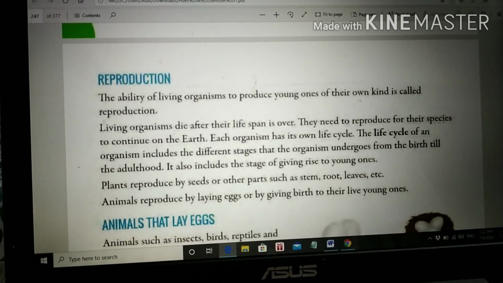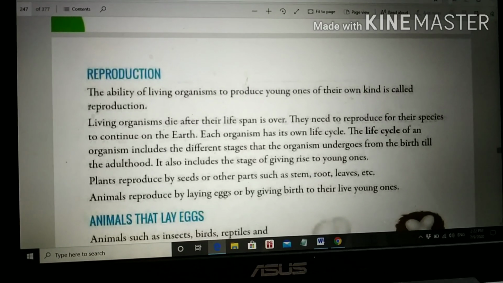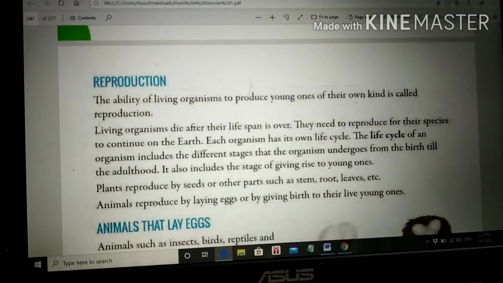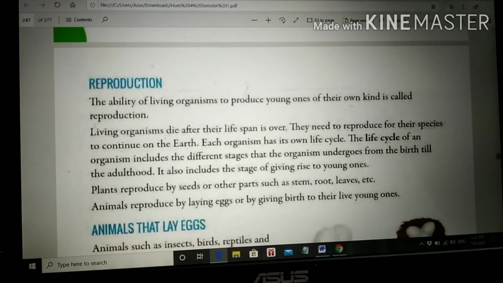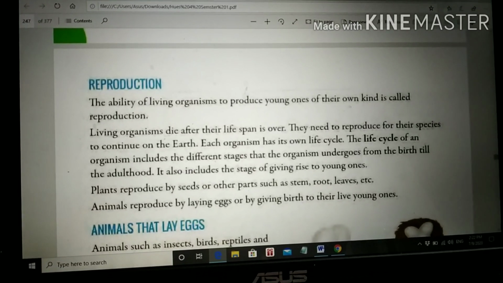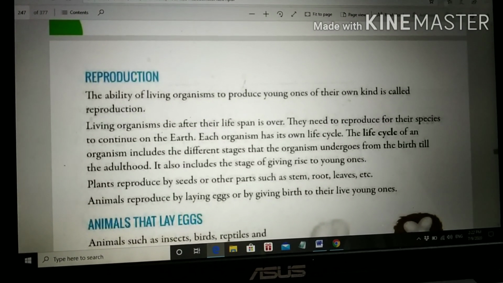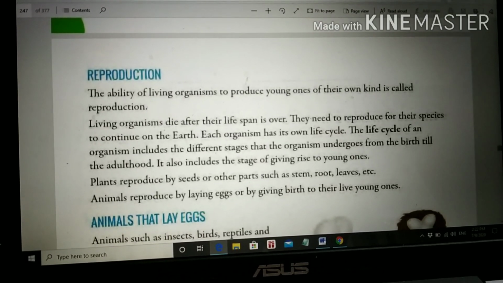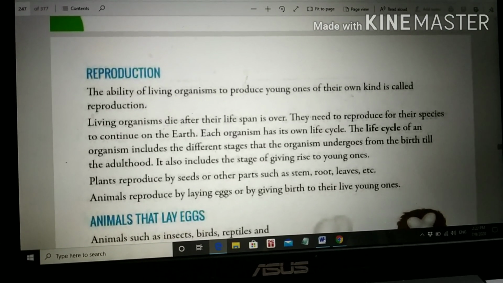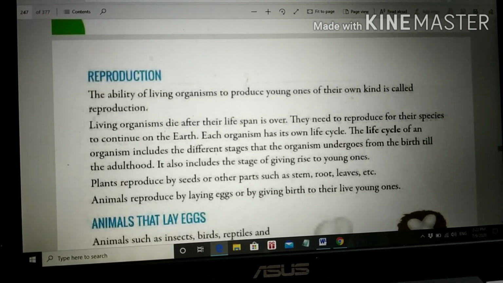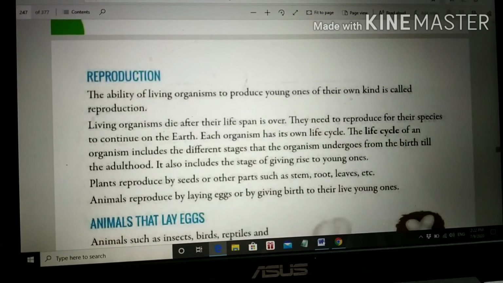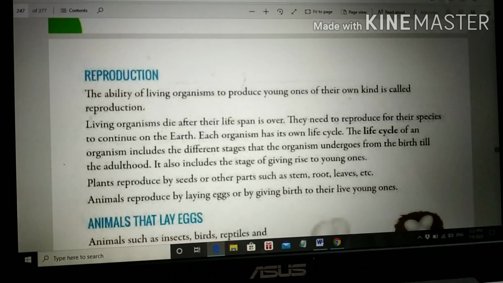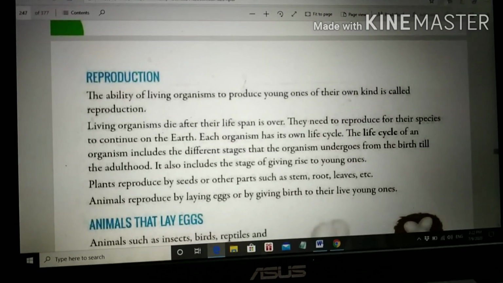Some living organisms live for 15 years, some for 40 years, some for 60 years, etc. This is called lifespan. They need to reproduce for their species to continue on the earth. That means they give birth to young ones exactly like them, so that their life forms can live on the earth.